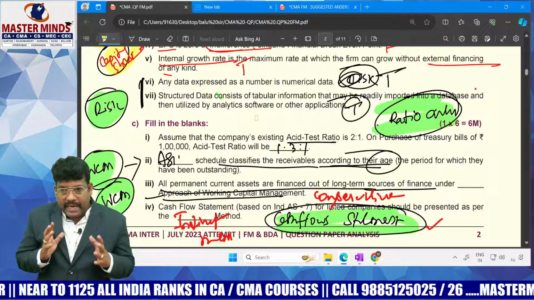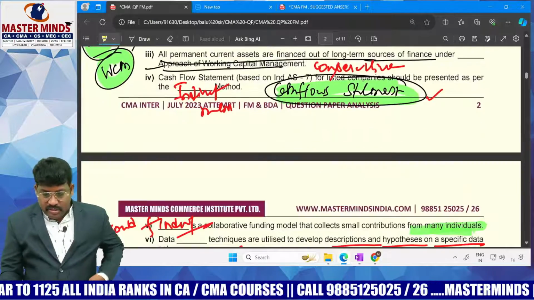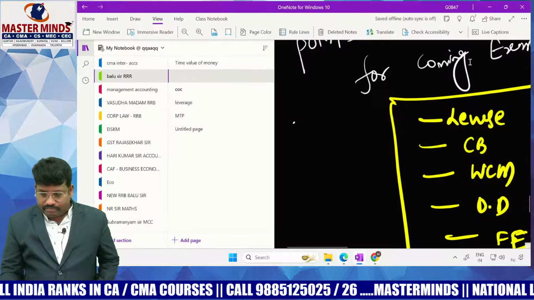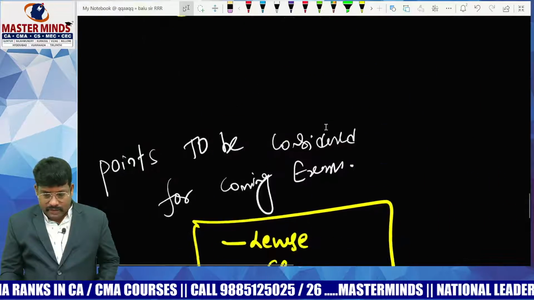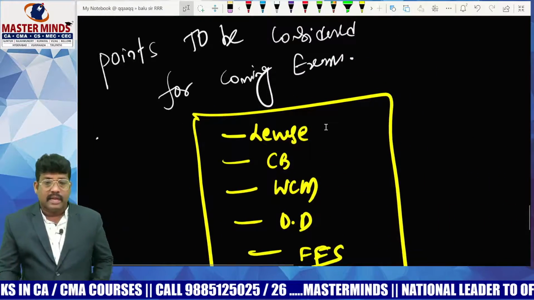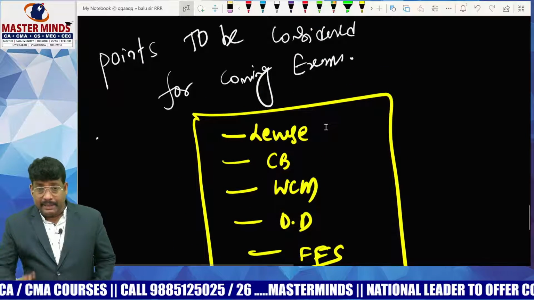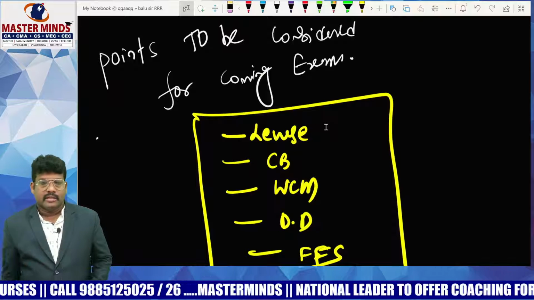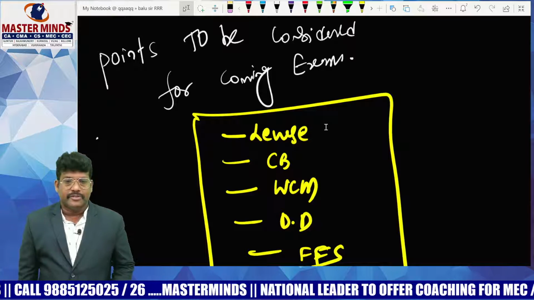This is my observation and my analysis, dear students. Here I gave my findings, and for the coming exams you concentrate on these chapters effectively and productively. Certainly it will get the best results.